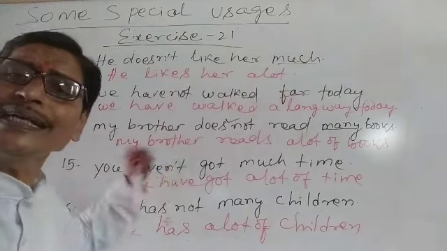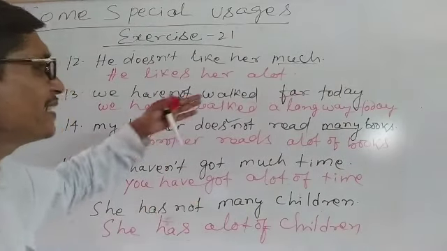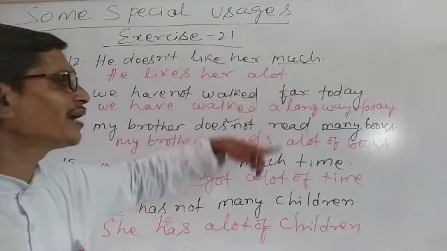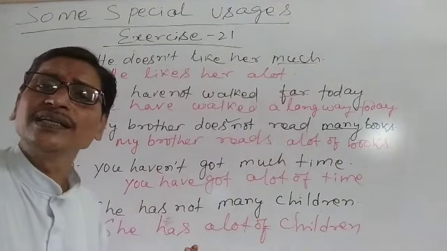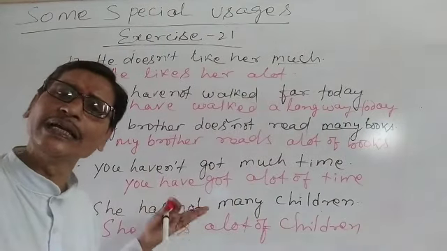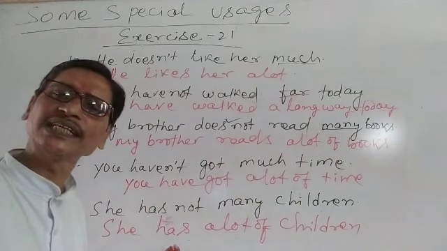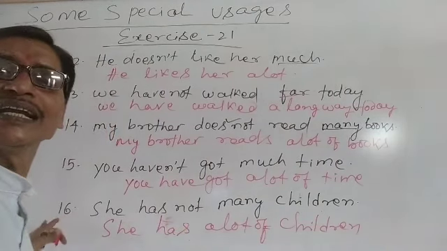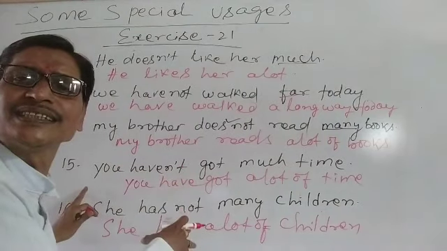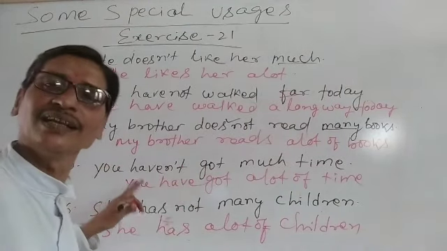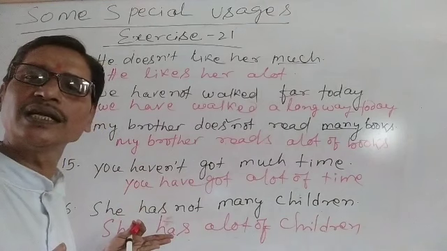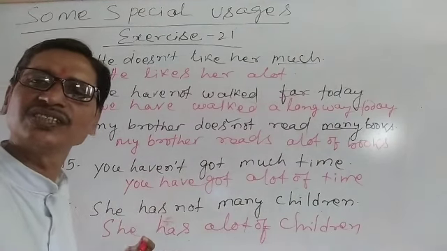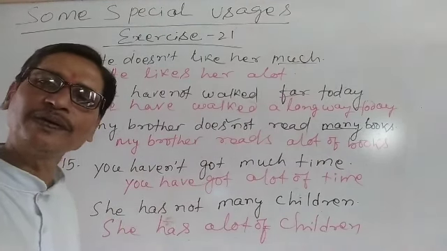We have converted them into positive, and the phrases like much, far, many, we converted to a lot of in place of them when our sentences are positive. So similarly, let's understand some other sentences still available in this exercise. Let's complete them and change the phrases from negative to positive. Understand?